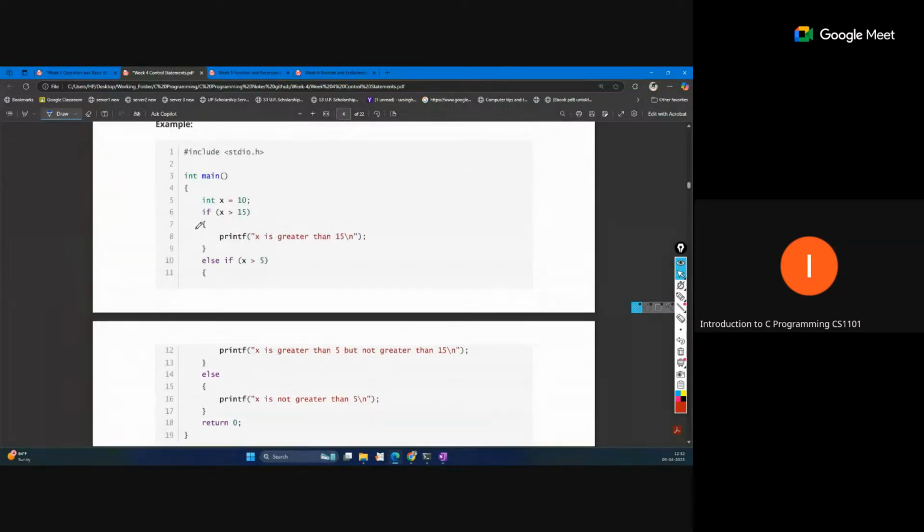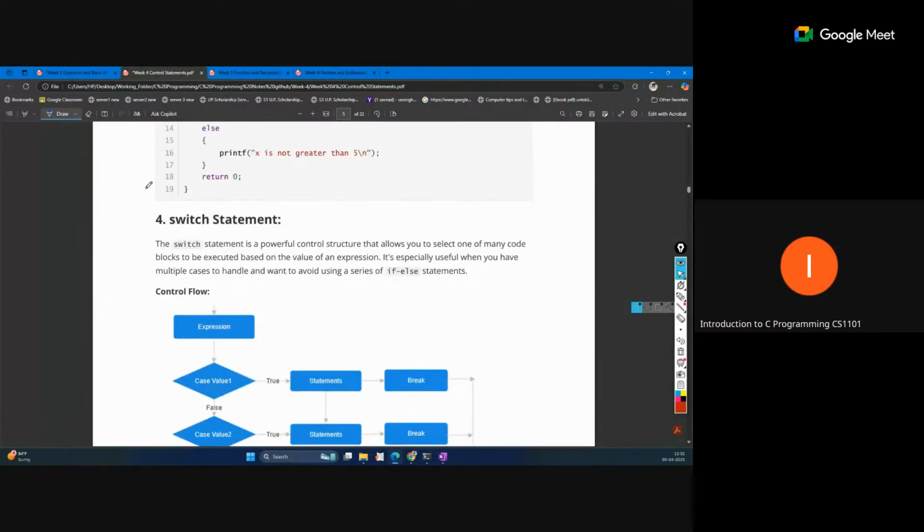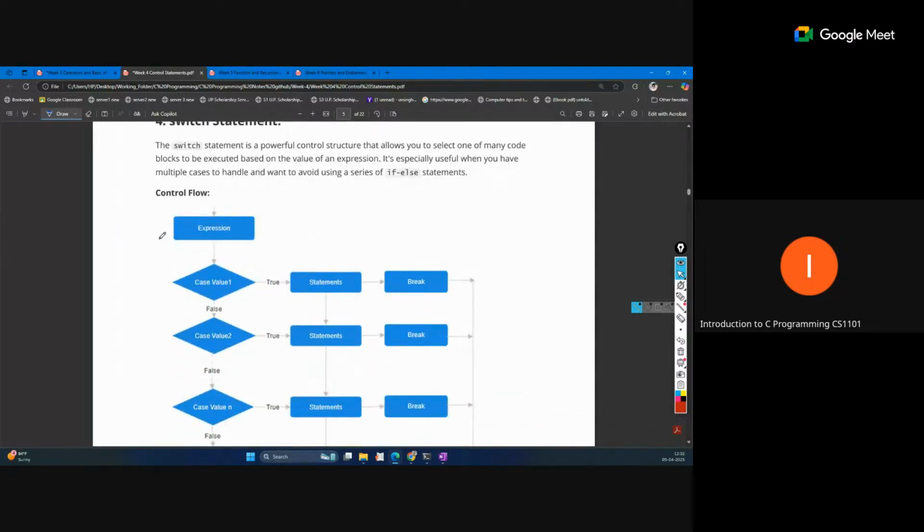So this is one type of conditional statement. Another conditional statement we have in C is the switch statement. That is also an important topic for the exam. This is also a conditional statement. We check the condition, and based on that we execute one part of the block. The flow is like this. One expression passes a value. This expression will return some value, and that value will be checked against the cases.